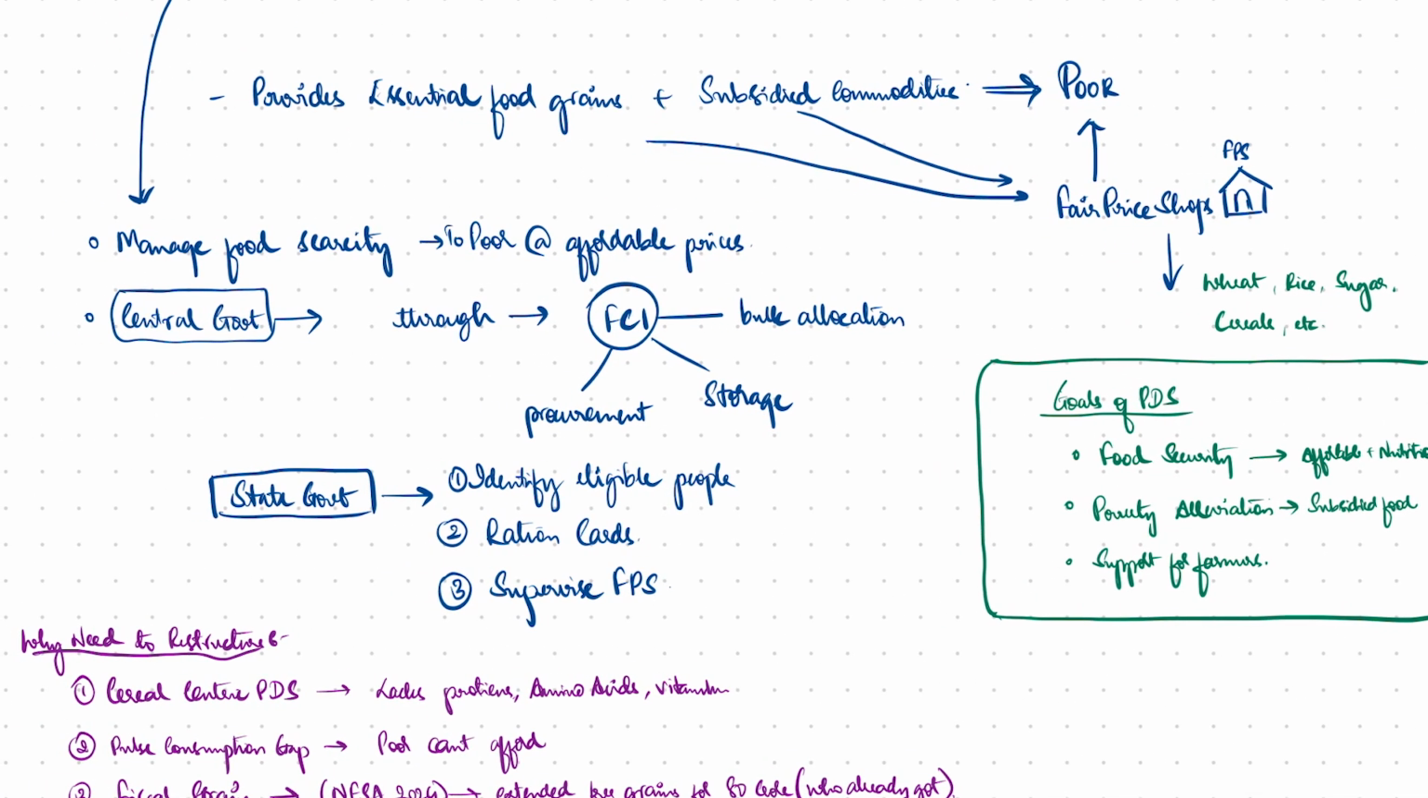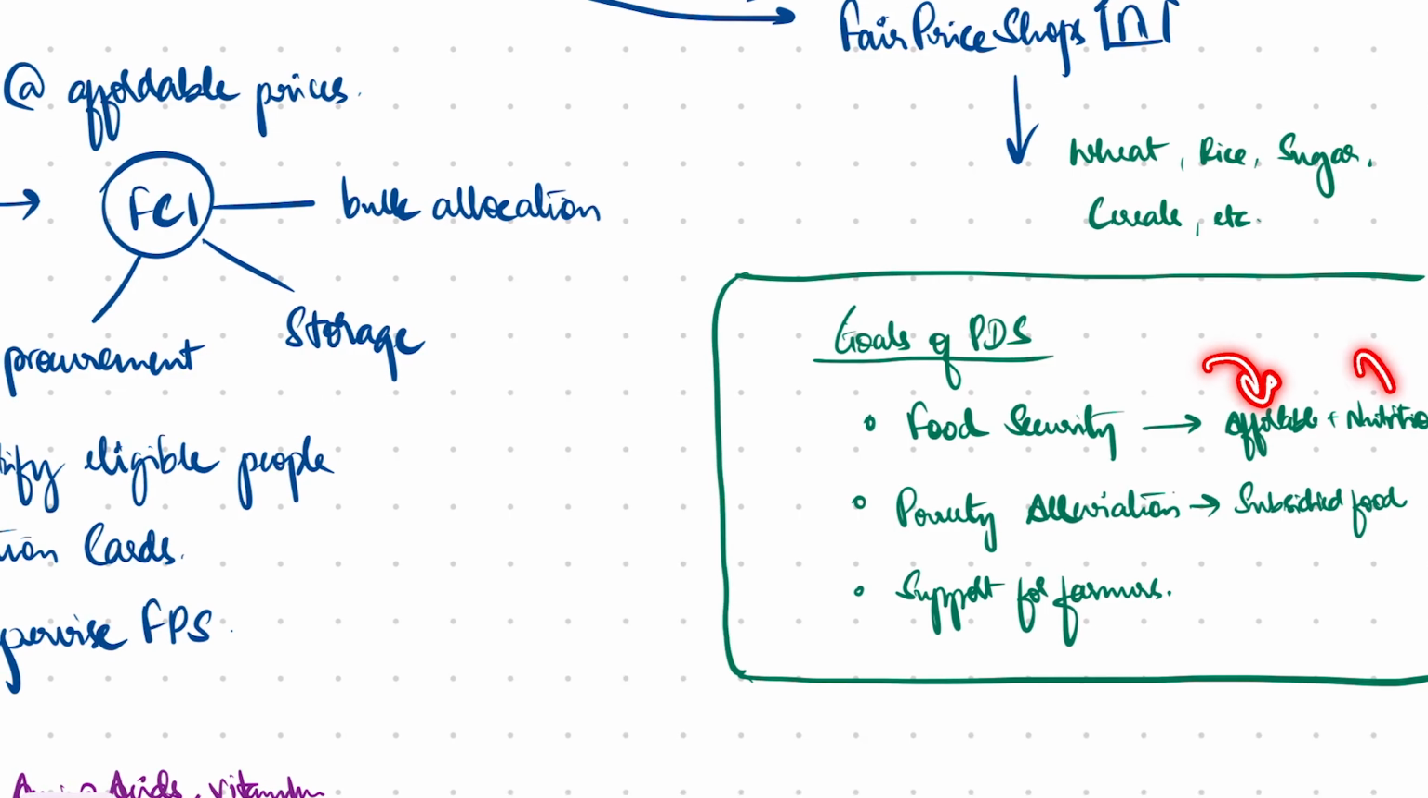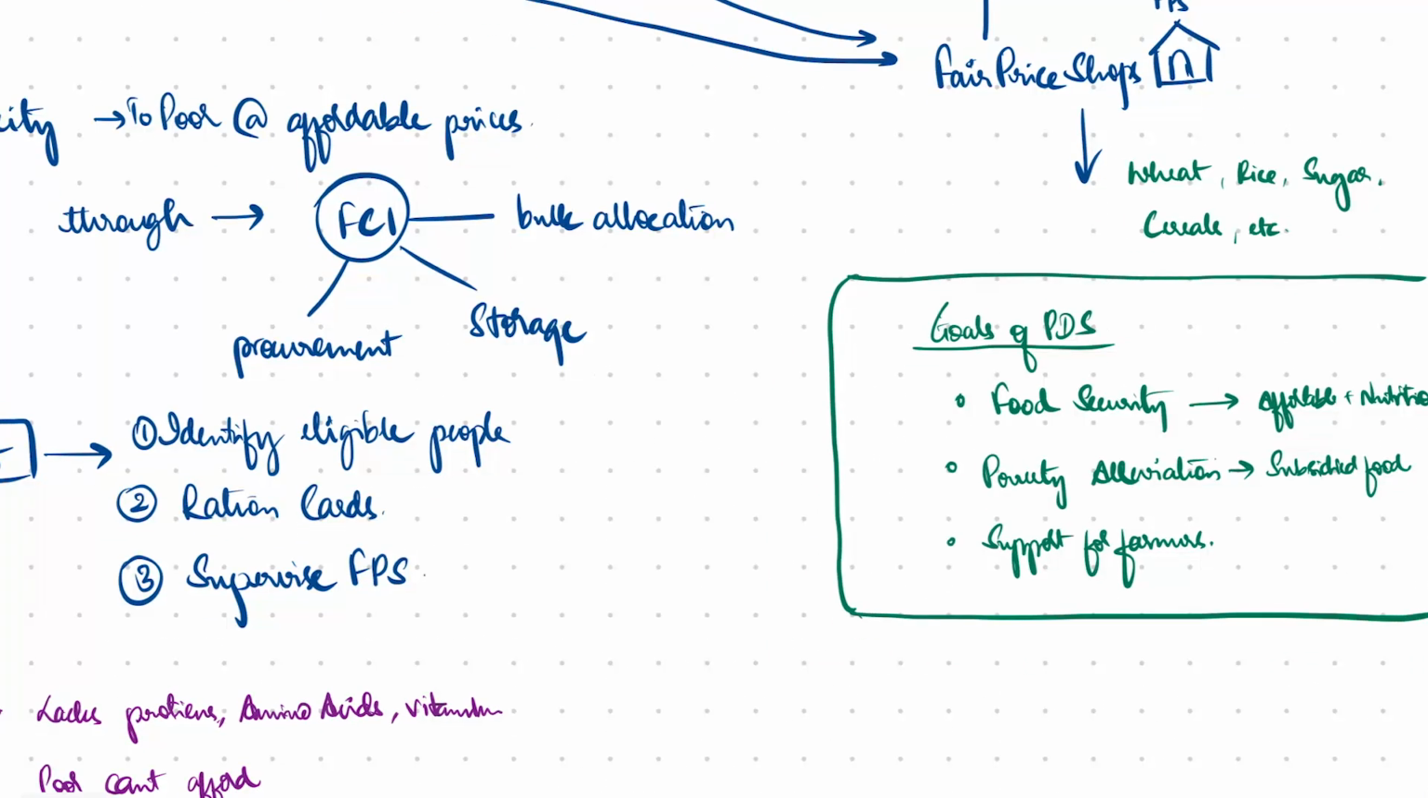Now talking about the goals. So now what is the goal of PDS then? The goal of PDS, the first and foremost thing is food security, right? Because it wants to try and make the food commodities more affordable and nutritionally rich for the people of the country. Second most important thing is poverty alleviation, right? To ensure that more and more essential food items come under the basket of the PDS, so that it can be subsidized and made available to the poor sections of the people, people who are earning, let's say, very less, right?